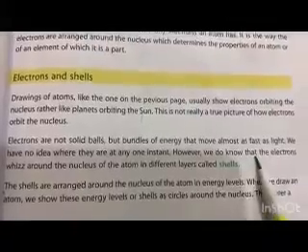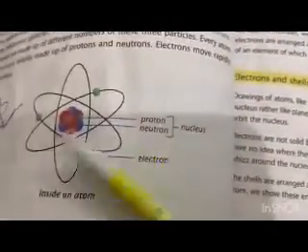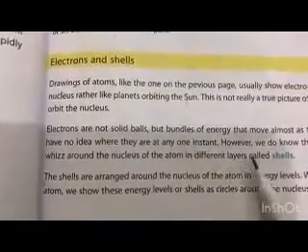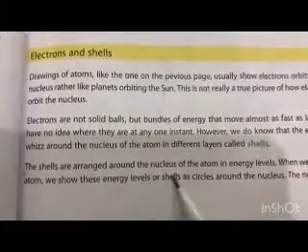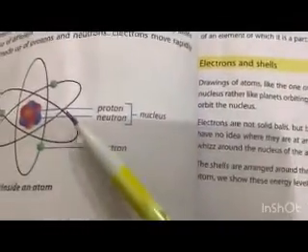However, we do know that the electrons move around the nucleus of the atom in different layers called shells. So basically we don't know exactly where they are, because electrons are not solid balls, but we do know that they are revolving around the nucleus in different layers, and these layers are called the shells. The shells are arranged around the nucleus.